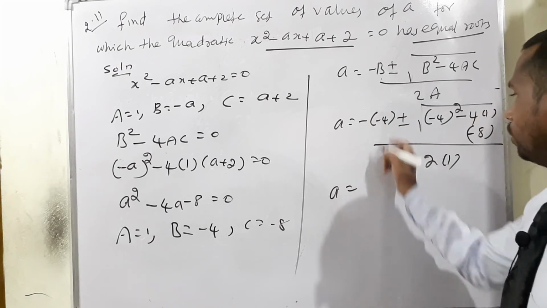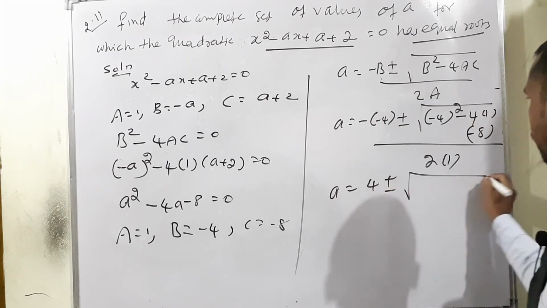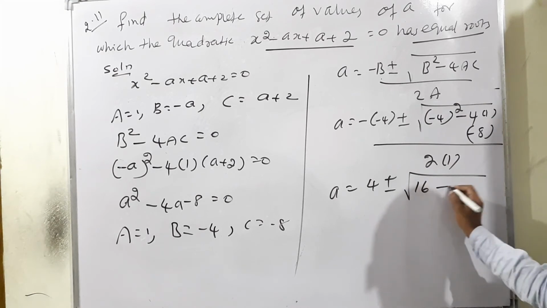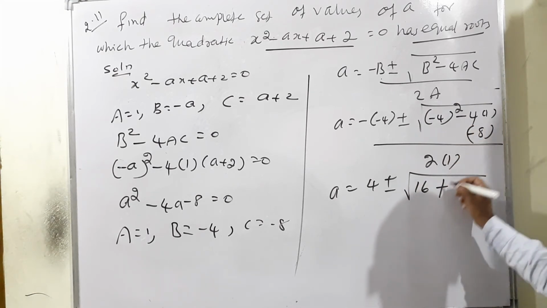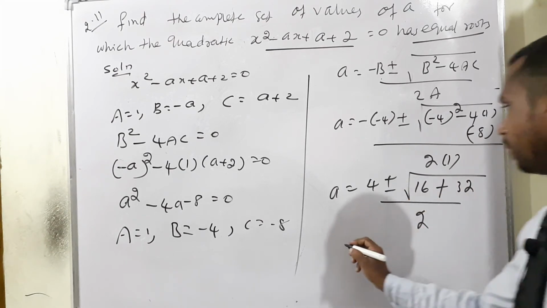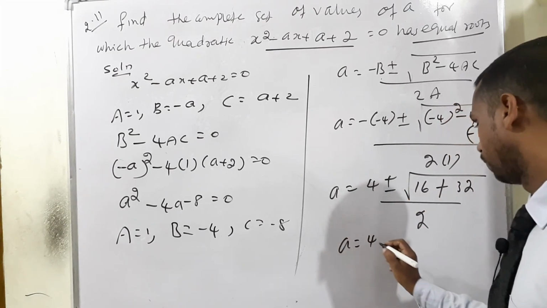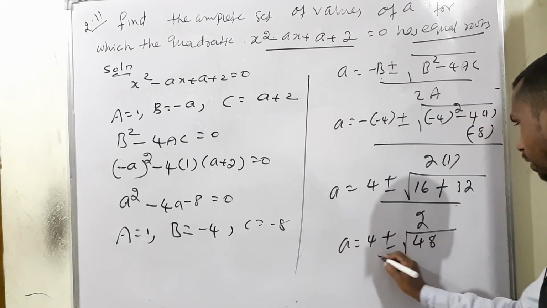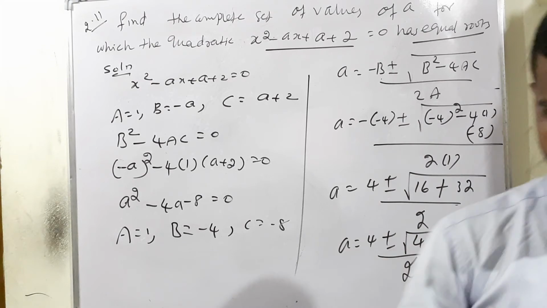Again a is equal to positive 4 plus or minus the square root of b square, minus 4 the whole square means 16, minus of minus into minus plus 8, 4 eights are 32, divided by 2. Therefore, a is equal to 4 plus or minus the square root of 16 plus 32, which means 48, the whole term divided by 2. The next line.